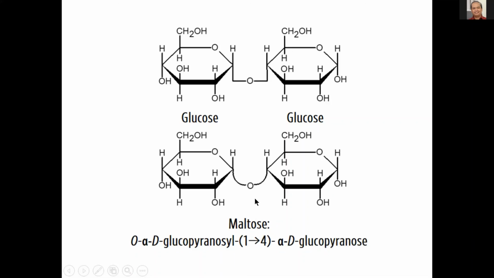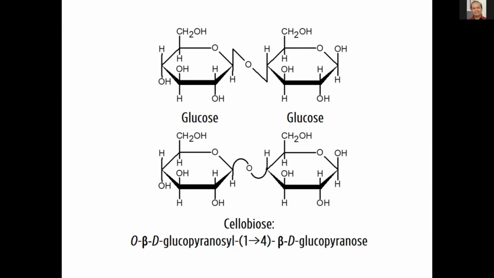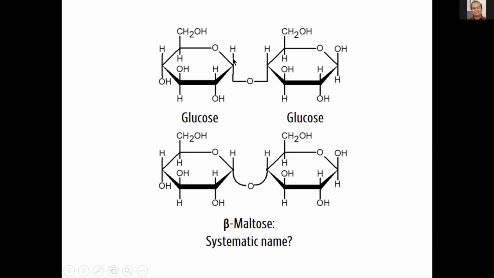For maltose, it's the alpha anomer. And that makes them different disaccharides. So you can consider them, in a way, like isomers, where they only differ in the configuration around this carbon. So they can be epimers. So beta maltose here. Wait, let me see.